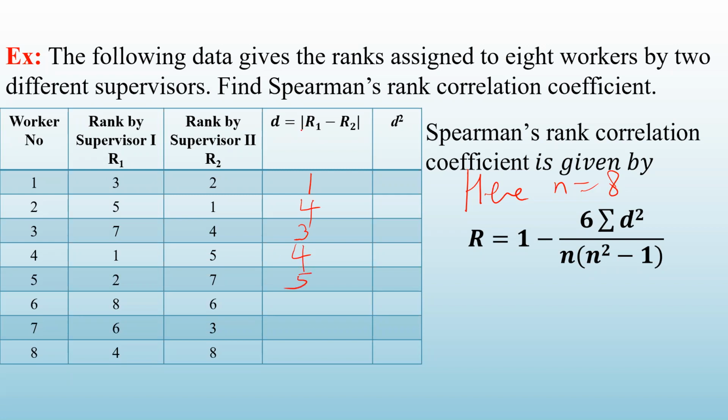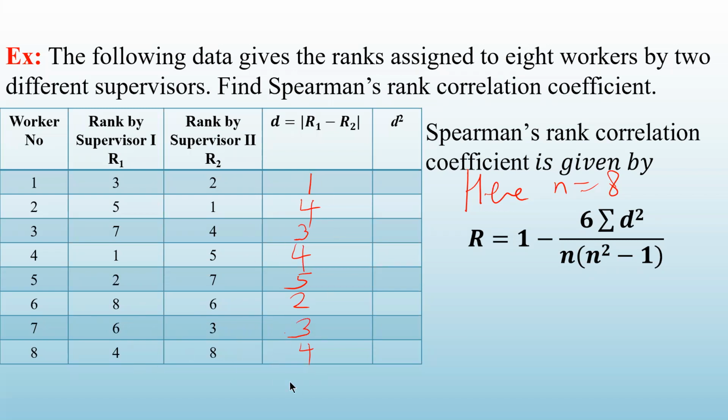That is why I have written it here in mod. 8 and 6, 2. 6 and 3, 3. And 4 and 8, 4. So we have written the differences of each of these ranks: 3 minus 2, 1. 5 minus 1, 4. 7 minus 4, 3. 1 minus 5, the difference is 4. 2 and 7, the difference is 5. 8 and 6, the difference is 2. 6 and 3, 3. And 4 and 8, 4.